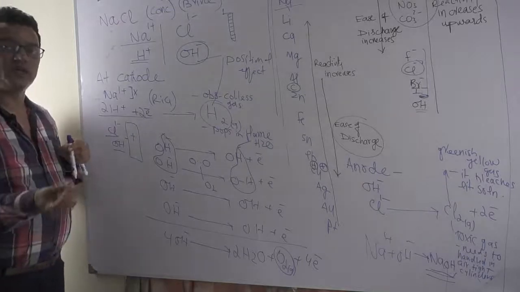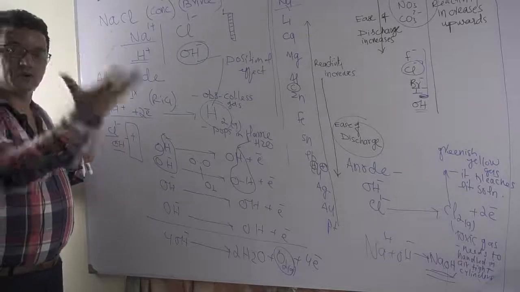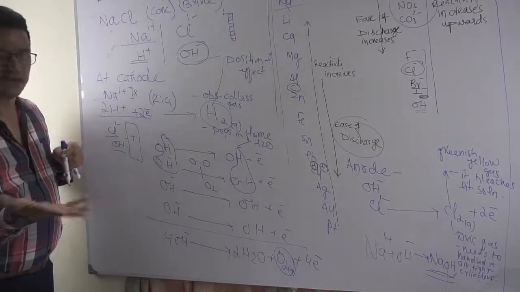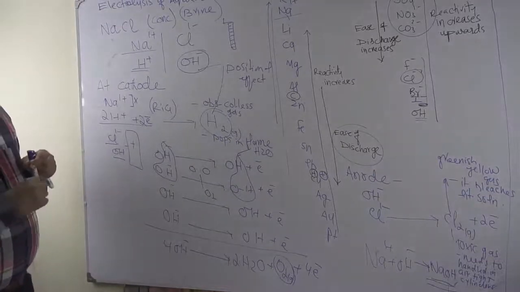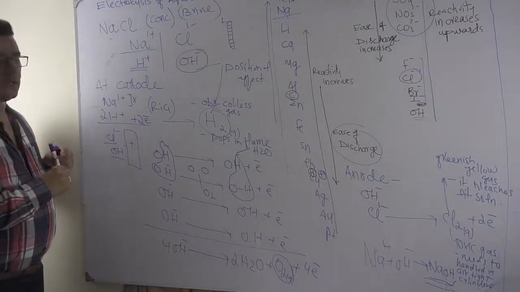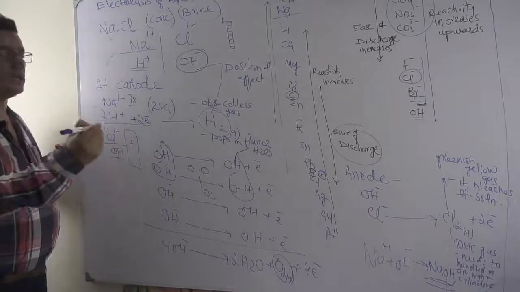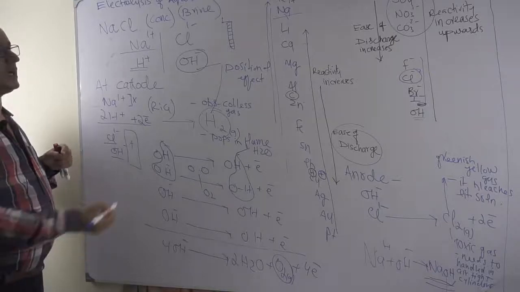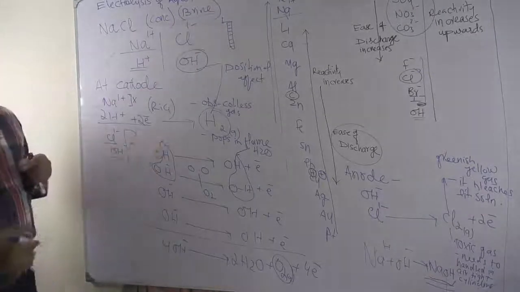We all know that chlorine gas is used in swimming pools to kill germs and to purify water in water filtration plants. Very common uses you need to memorize. And hydrogen gas obviously has uses, as I said earlier, to change vegetable oil to ghee, and also in the ammonia industry. So electrolysis of brine is a much more beneficial process. We'll take more examples.